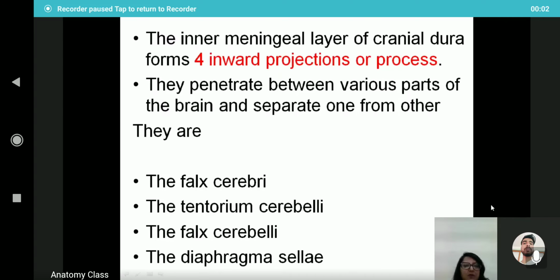They are the meningeal layers. They go inside the brain matter and separate the parts from each other. They are the falx cerebri between the two cerebral hemispheres, tentorium cerebelli to provide the roof for the cerebellum, falx cerebelli between the two cerebellar hemispheres, and the diaphragma sellae on the sella turcica.